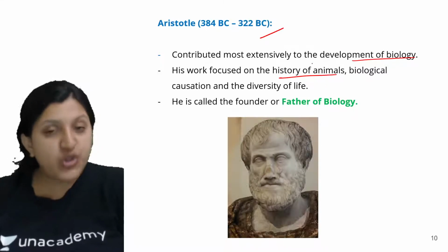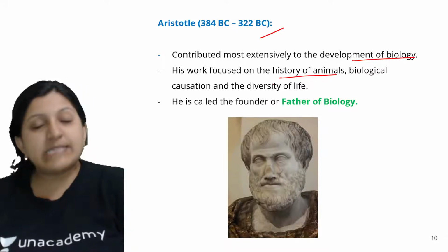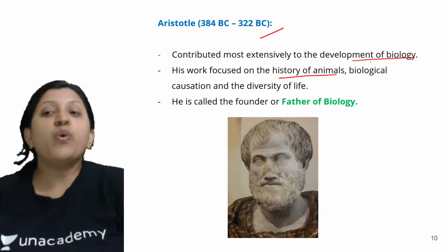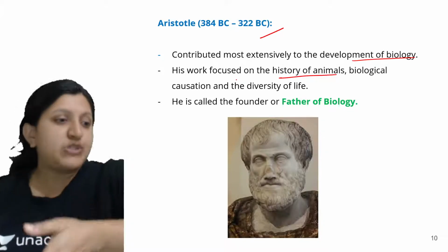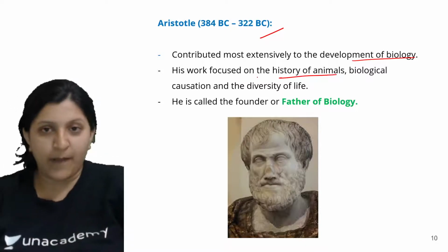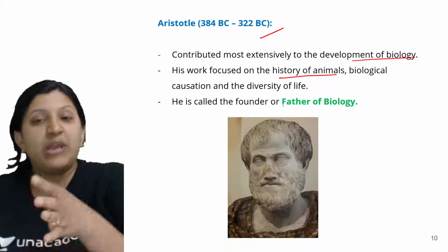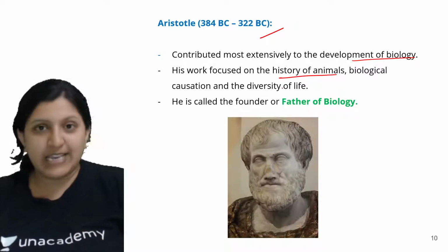For the history of animals, or any organism, there might be certain changes occurring. What is the biological cause for these changes? There was a modern era during his time, and just before that was history.